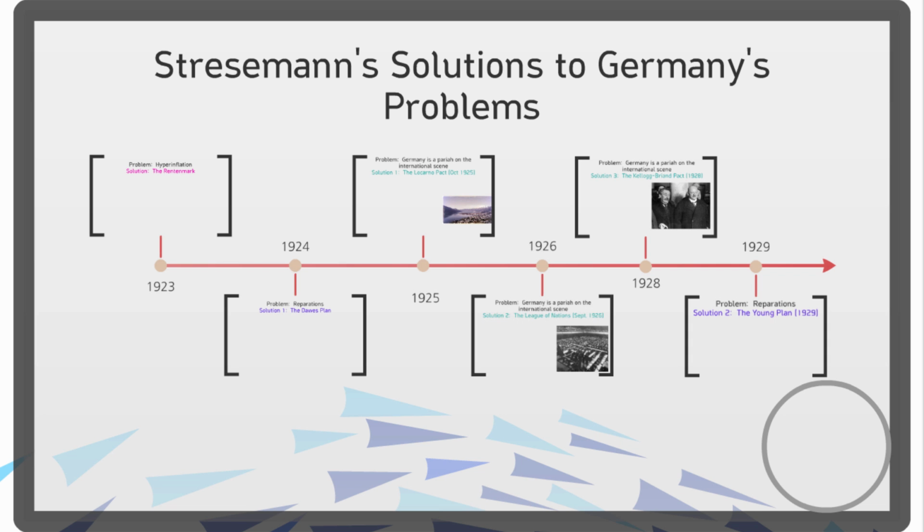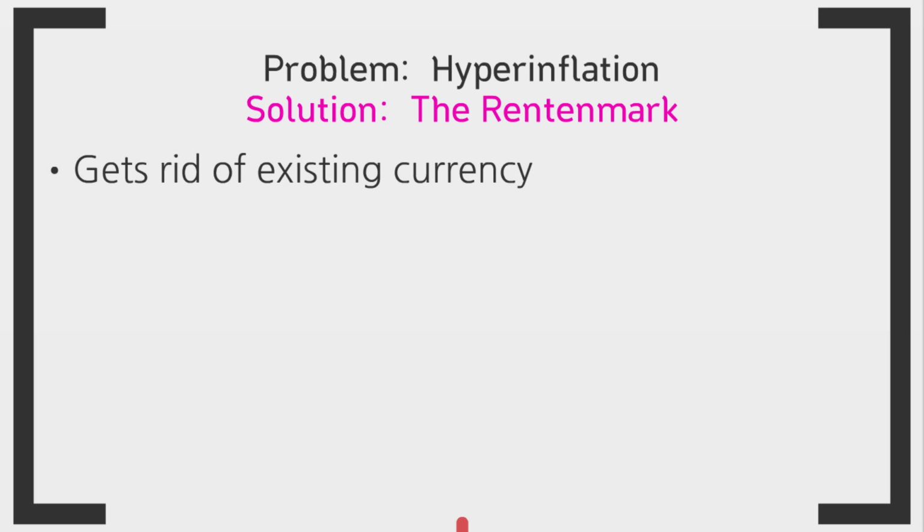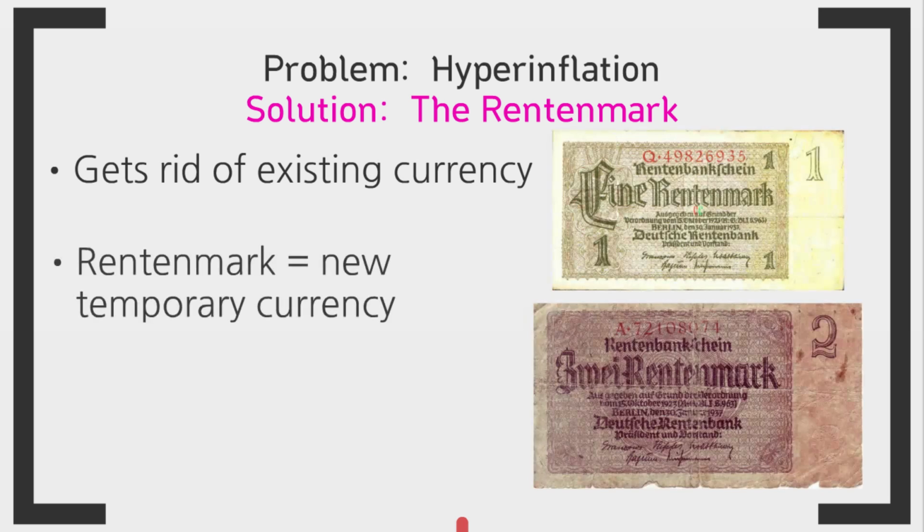So problem 1, hyperinflation, which is what we looked at in our last video. Stresemann's solution to hyperinflation was the Rentenmark. Basically, what happened was he called off passive resistance in the Ruhr, he called in all the worthless marks and burnt them. He then replaced the mark with a new temporary currency called the Rentenmark. People trusted the Rentenmark because if it failed, the government promised to exchange it for shares in German land or industry, so it was guaranteed.